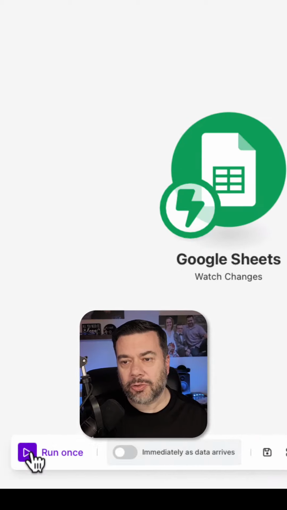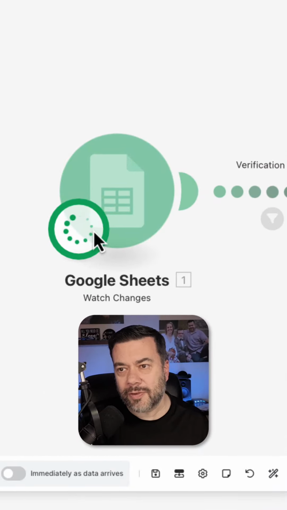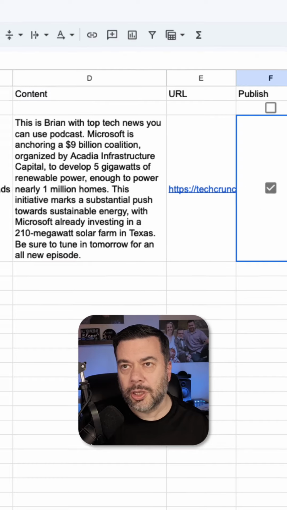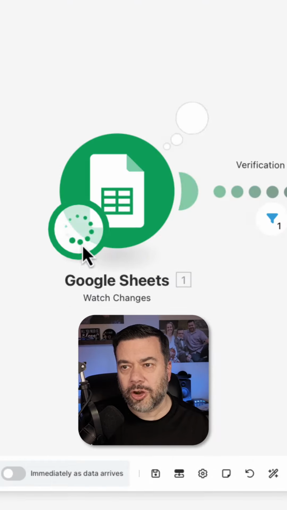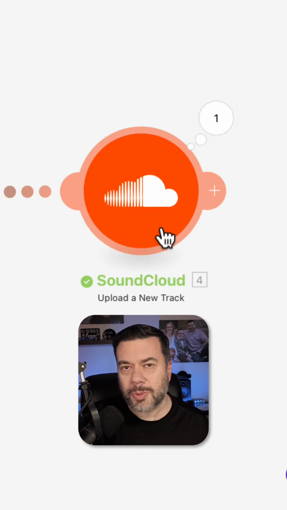So I'm going to go ahead and click Run Once here to start this and tell it to wait for new data. And you'll see that it's waiting for data here. So I'll come over to the spreadsheet and I'll click this publish box. And we'll come back over and we'll see that the flow is now picking that action up. It's now created my voiceover script and it's pushing to my SoundCloud account.